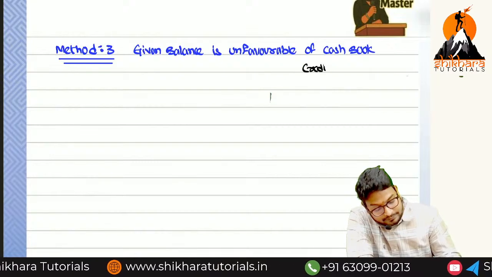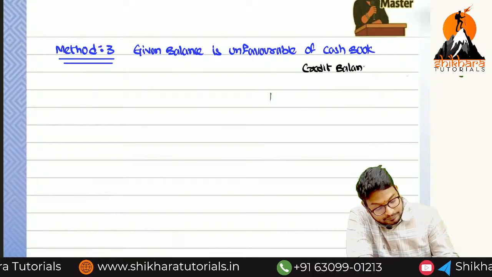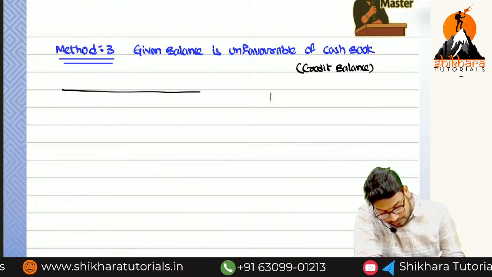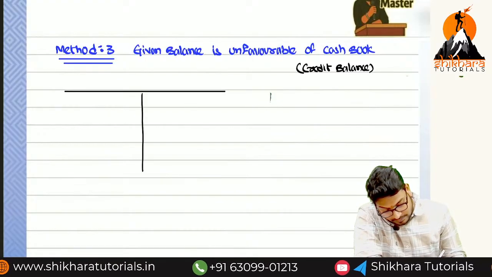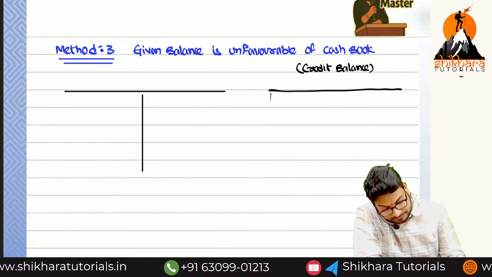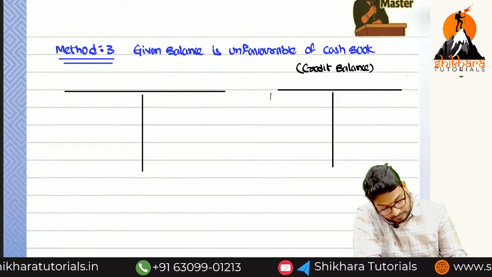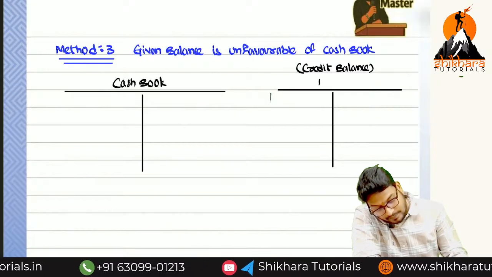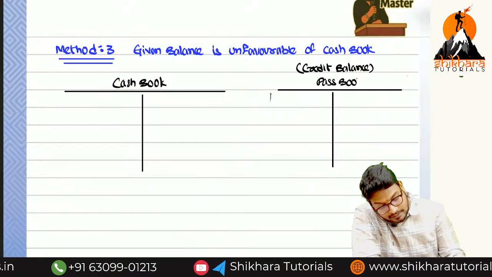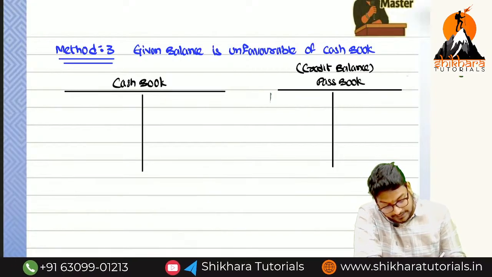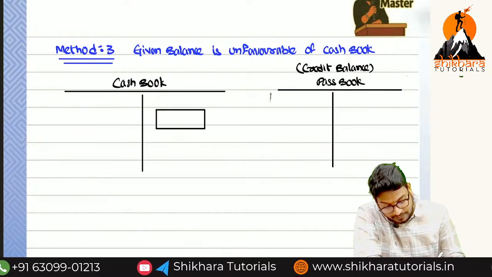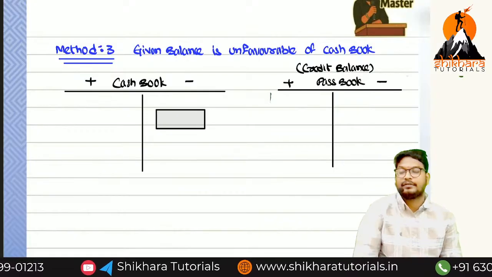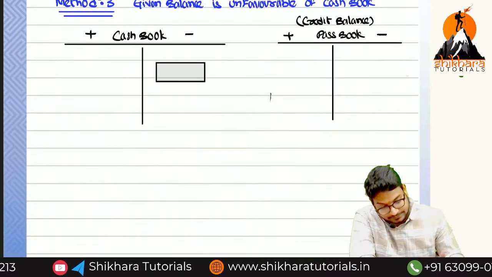Credit balance. So cash book and passbook. Credit balance in the cash book. The symbols are plus, minus, plus, minus. And the last one.